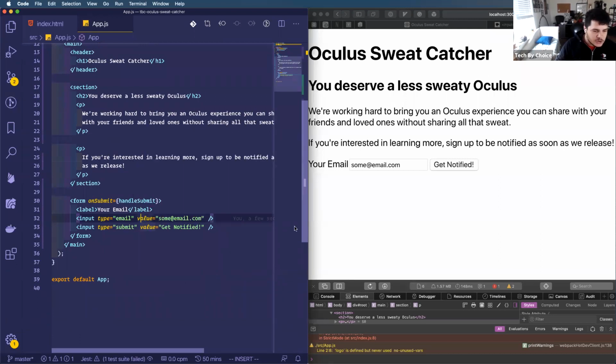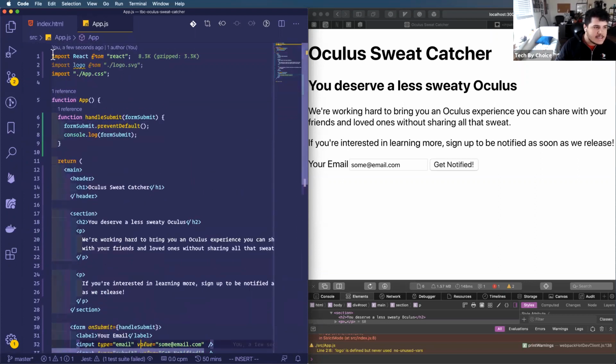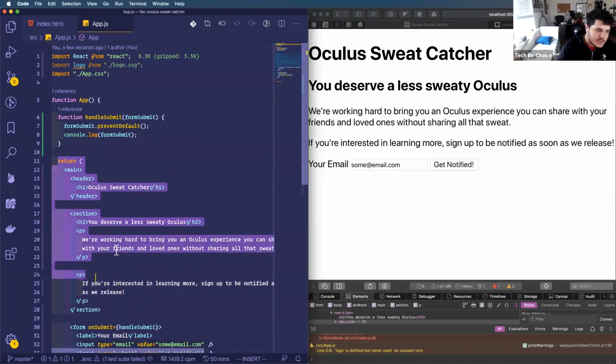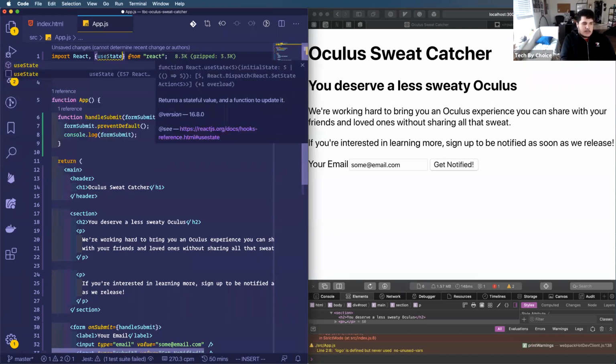So what I'm actually going to do is go to the very top of my file where I see this import React from React. The reason we're doing this is so that we can write all of this awesome JSX and let React handle it for us. But I am going to edit this import declaration to additionally import a method from the React library called useState.